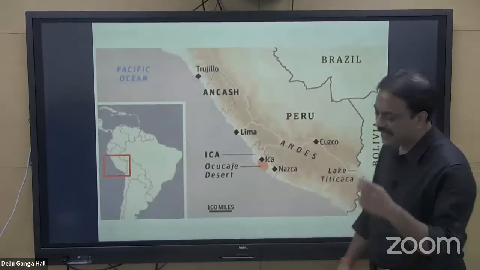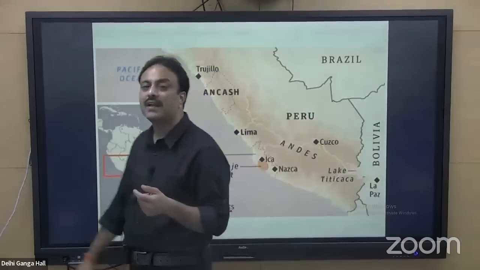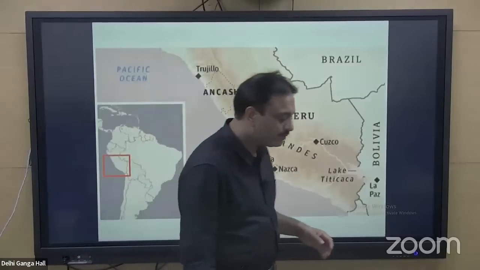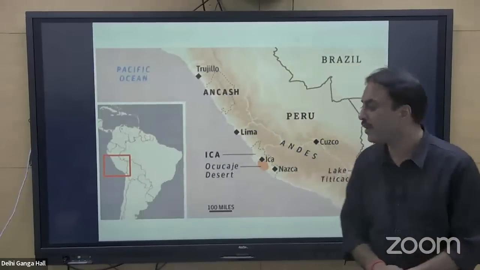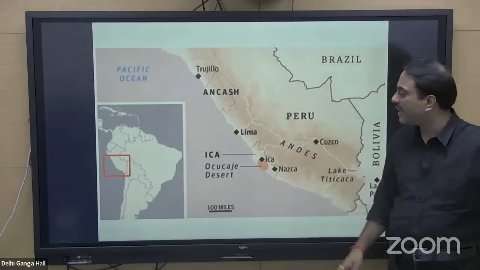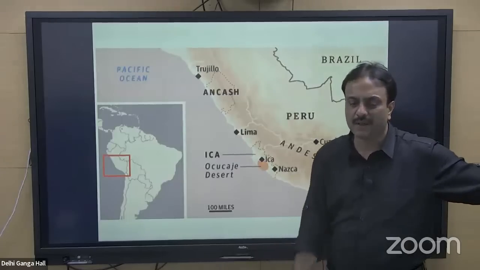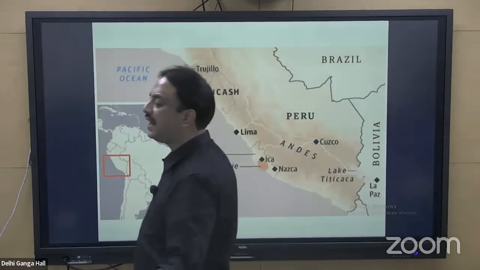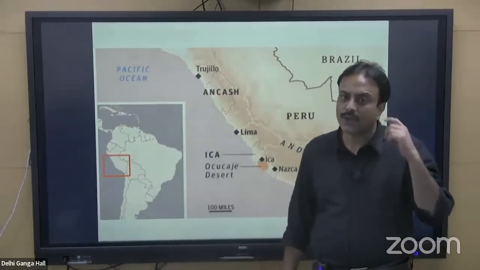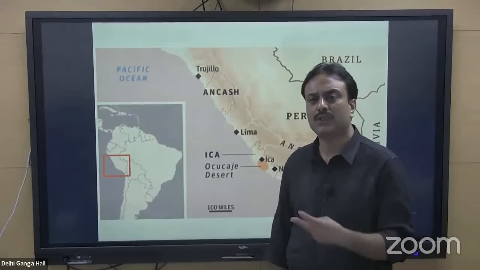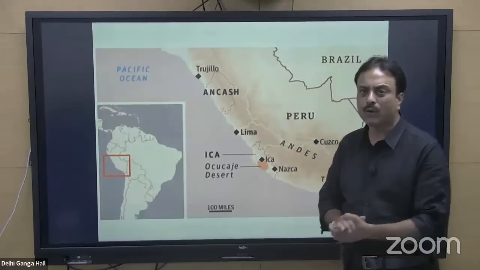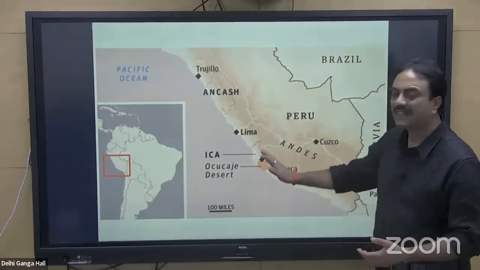Peru remains at the center of discussion due to El Nino and La Nina. When warm water washes the coastal area of Peru, that is called El Nino. When cold water or excessively cold water is present along the coast of Peru, that is called La Nina. For the last 3 years, we have had continuous La Nina, which is impacting the Indian monsoon, and at the end of last year's monsoon was named the triple dip La Nina. So in 2020, 2021 and 2022, for 3 continuous years, La Nina was there along the coastal area of Peru. The Peru cold current, if you can recall the map, that is the Peru current.